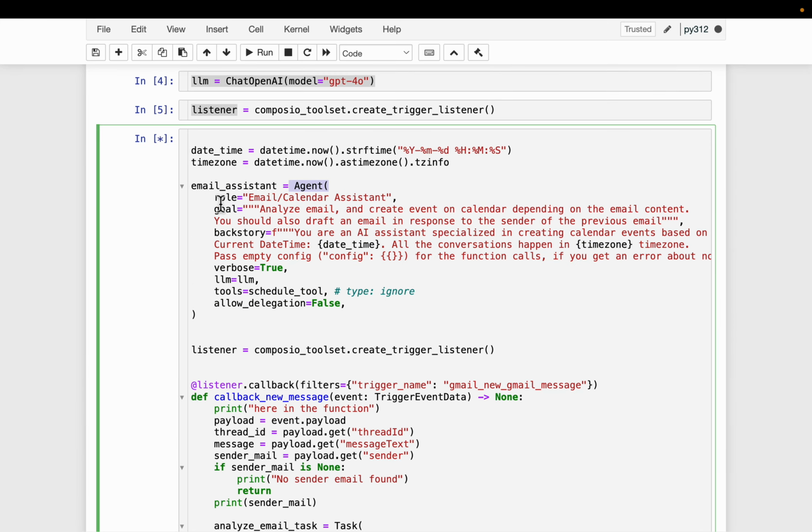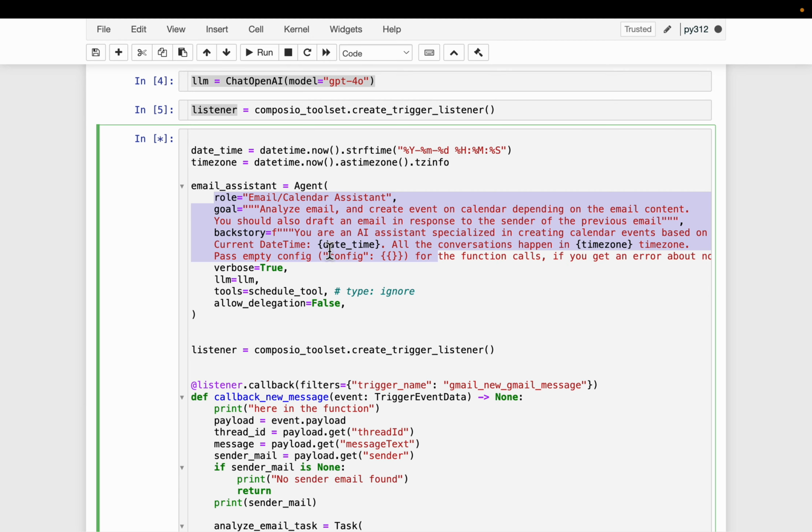Now, if you have used CrewAI before, the role, goal, and the backstory must be familiar to you. It's just explaining what this agent is supposed to do. We'll quickly go over. It says analyze email, create event on calendar depending on the content of the email, and you should also draft an email and send to the sender of the previous email. Okay, some backstory. You are an AI assistant specialized in so and so forth, etc.